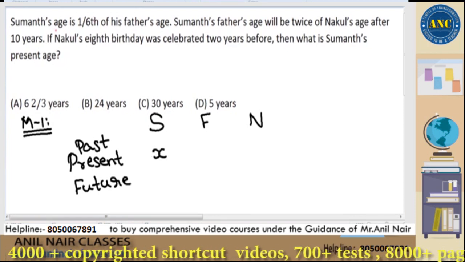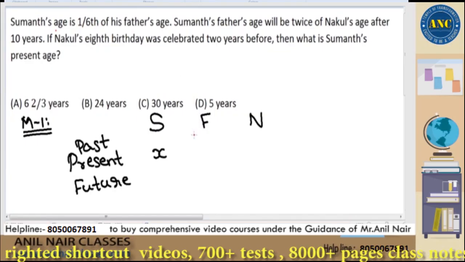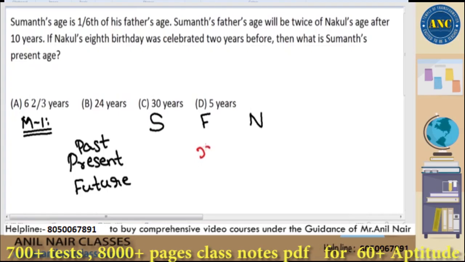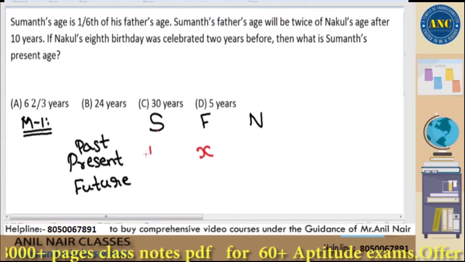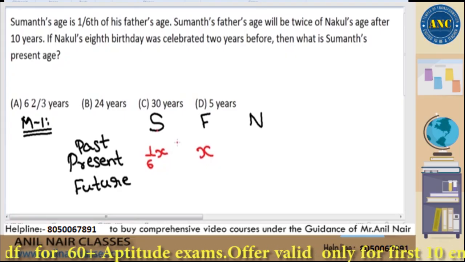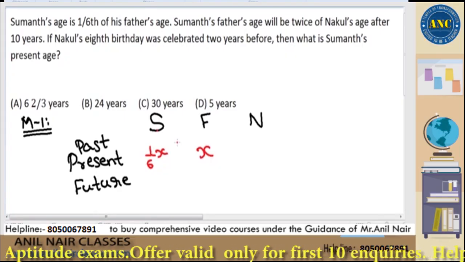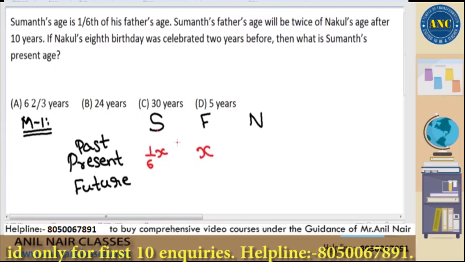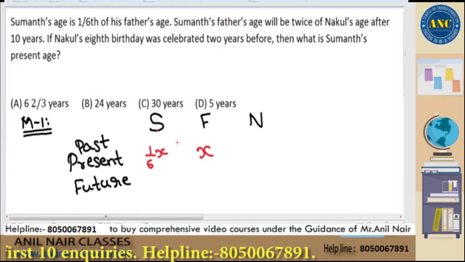Sumant's age is 1/6 of his father's age. That means if I call present age of father as X, Sumant will be 1/6 of X. But I don't like to work with fractions. If I get fractions at the start, I will keep getting fractions in all the steps, facing a lot of difficulty and wasting my time.